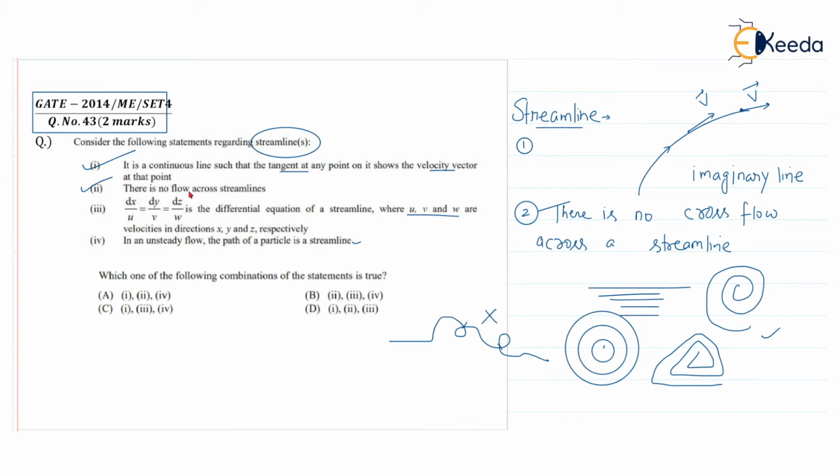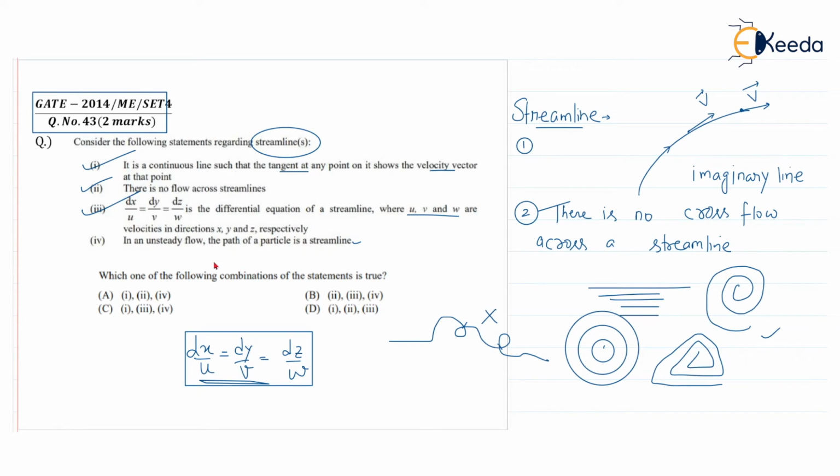And equation of streamline is given by dx by u equal to dy by v equal to dz by w for the 3-dimension flow. If you are having 2 dimensions, you can just make use of these 2. So this is also correct. Point 3 is the differential equation for a streamline. And the 4th point, in an unsteady flow, the path of the particle is a streamline.